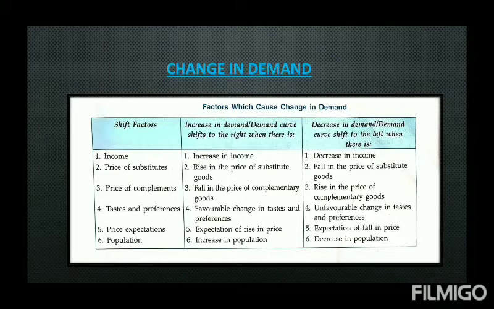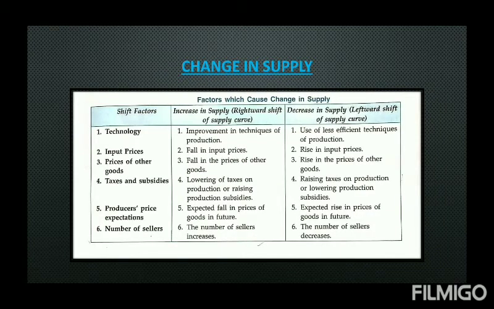Whenever there is a negative effect, demand shifts toward left. That means decrease in income or fall in substitute price or expectation of fall in the price. Maybe decrease in the population. Any of these factors can have a negative impact on the demand curve. So always keep in mind, increase in demand means rightward shift, decrease in demand means leftward shift, whatever be the cause. Similarly, what are the factors of change in supply?